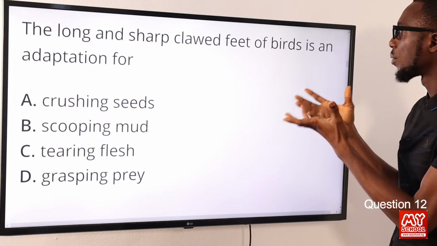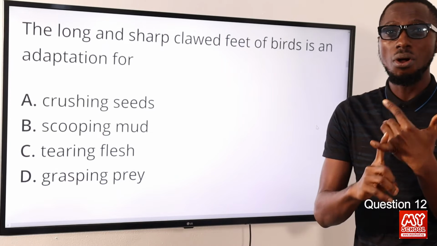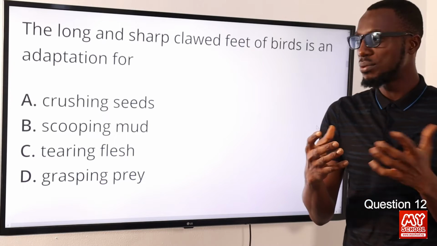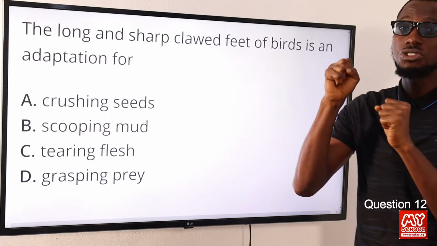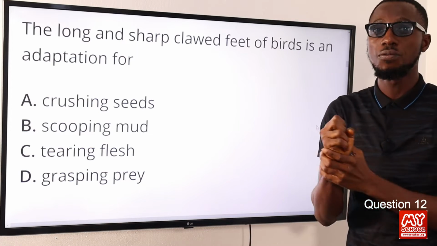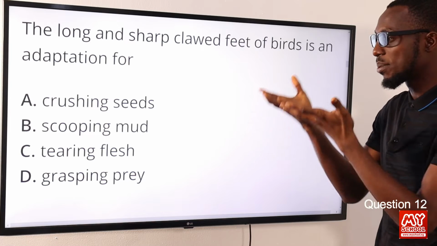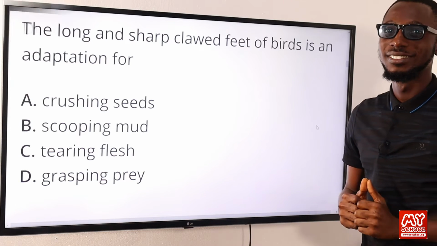So the long and sharp clawed feet of birds, usually birds that are carnivores, like your hawk, like your owls, like your eagle. Okay, hawks, owls, and eagles. So they have these long, sharp claws for gripping or for catching their prey, for carrying them. So the correct option here is option D for grasping prey.